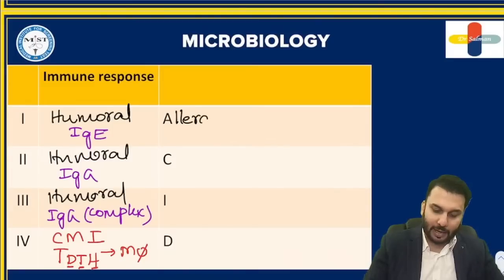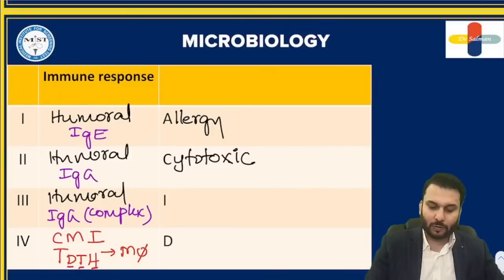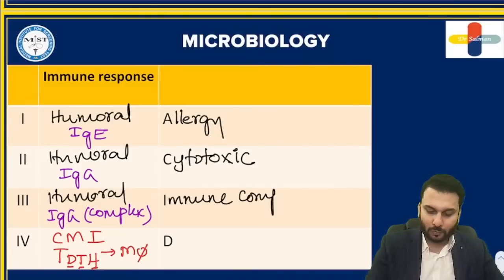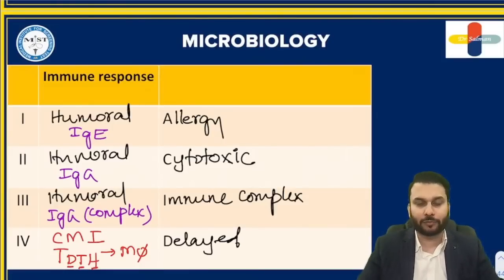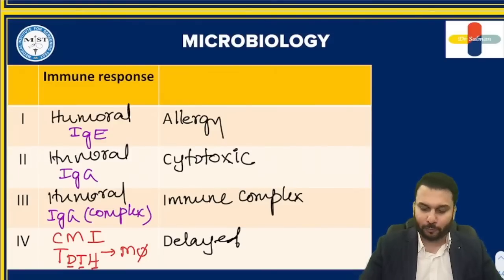A is allergies, C is cytotoxicity, I is immune complex, and finally D is delayed type of hypersensitivity. So these are the four words.